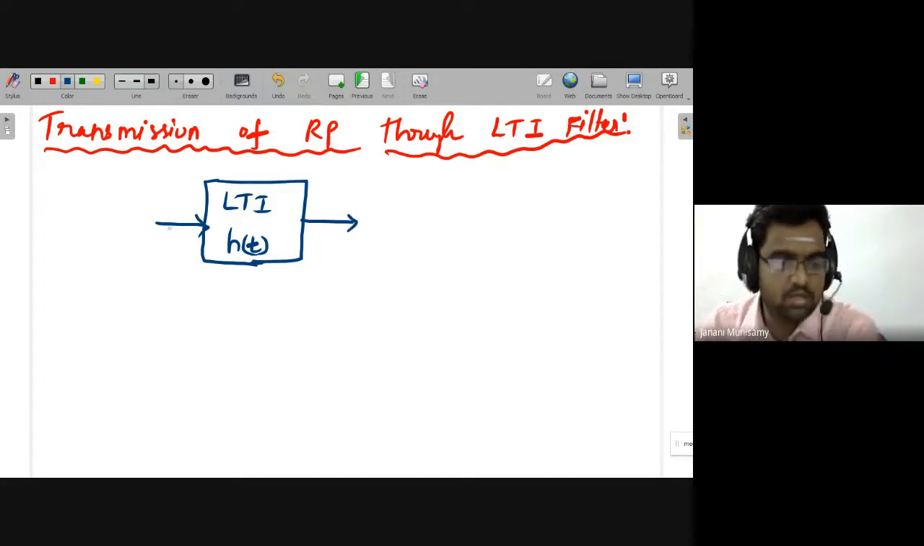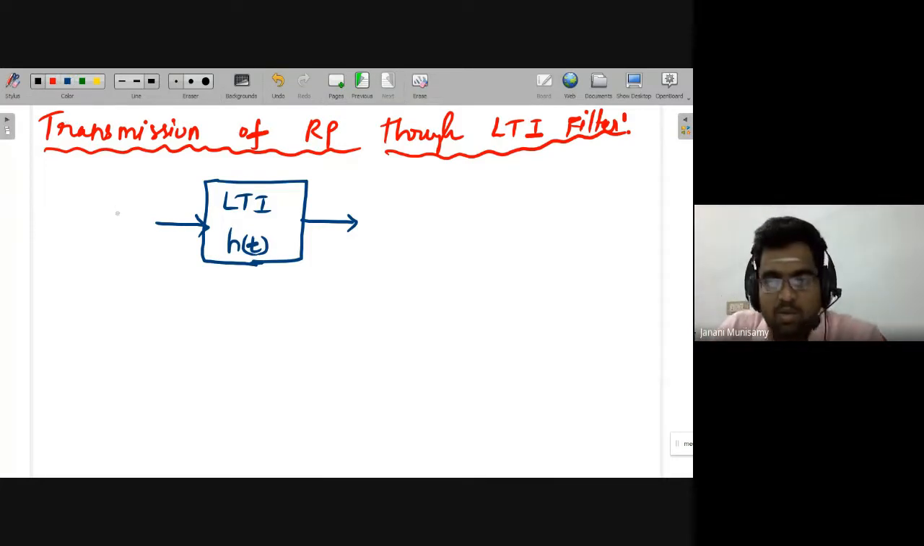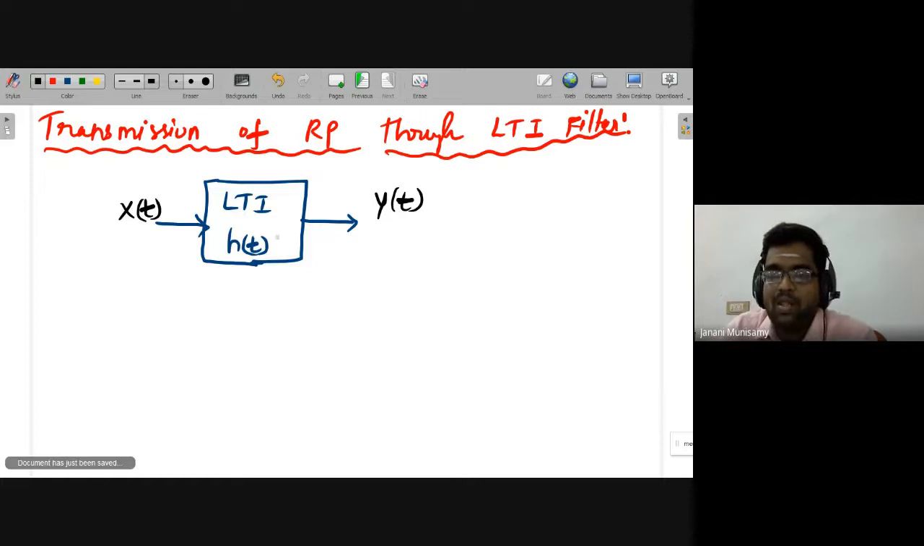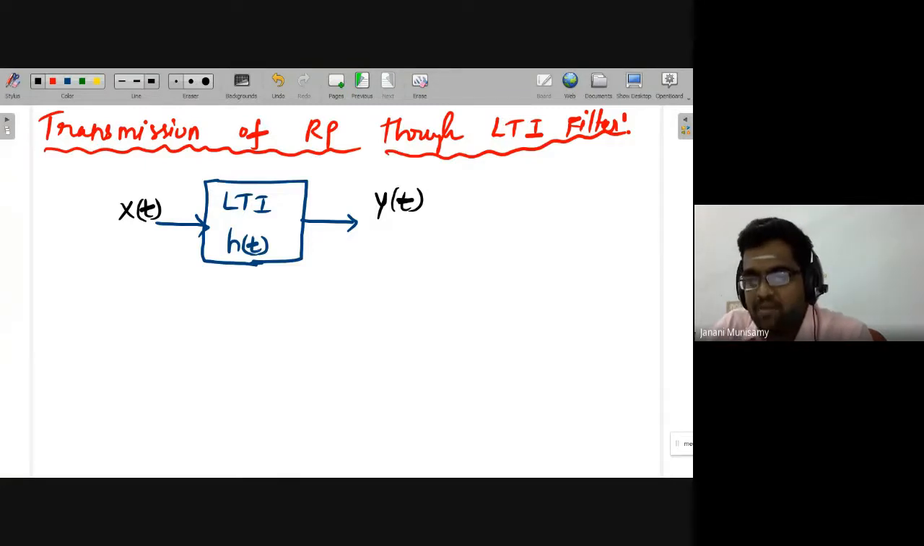So for this system, I am giving a random process as input, say x of t. On the output side, I am getting some other random process, say y of t. Now, what are all the properties of this random process? What are the properties of x of t in general before giving it to the LTI system? Then at the LTI output, I will be getting some new output depending on h of t, definitely some new signal, new values.